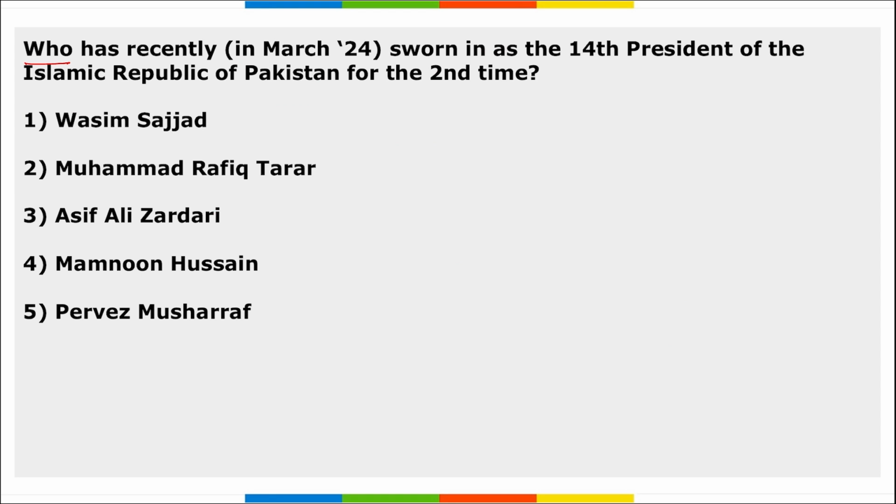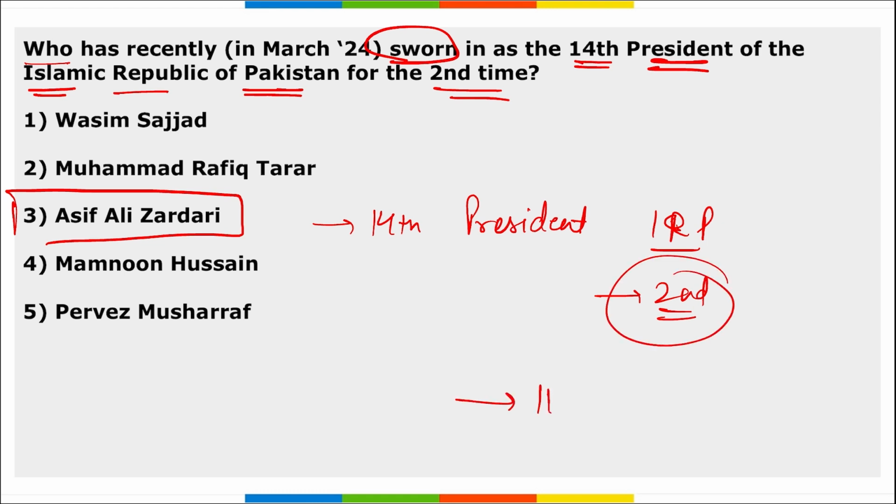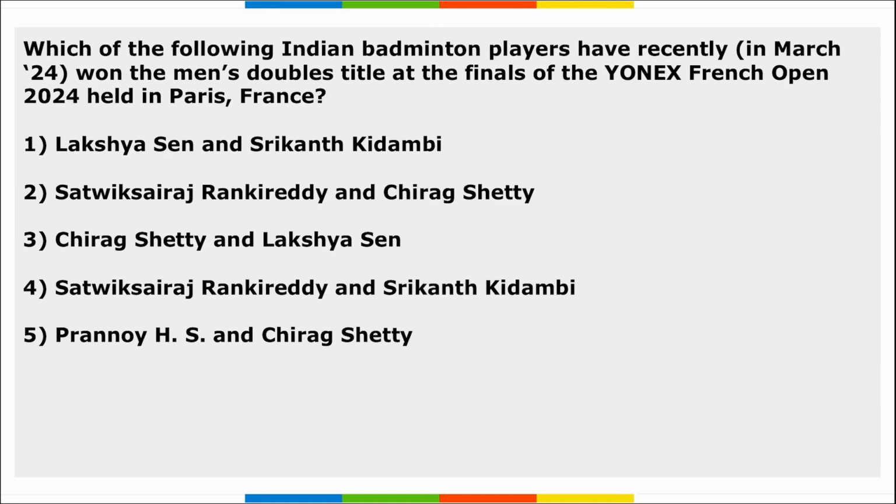Next, who has recently been sworn in as the 14th president of the Islamic Republic of Pakistan for the second time? So Asif Ali Zardari has recently been sworn in as the 14th president of the Islamic Republic of Pakistan, and that is for the second time. Previously, he served as the 11th president of Pakistan from 2008 to 2013. Correct? And now he is the 14th president of Pakistan.